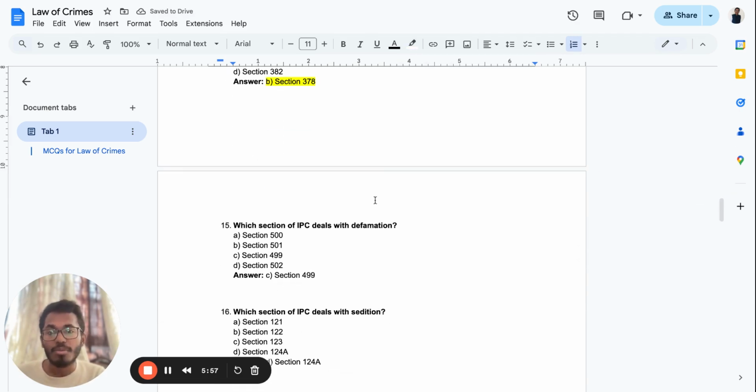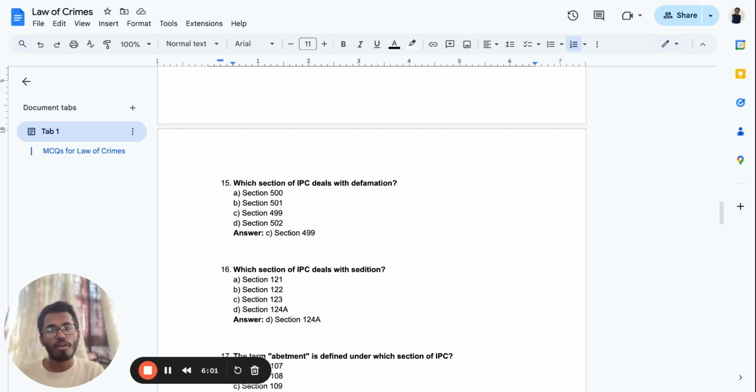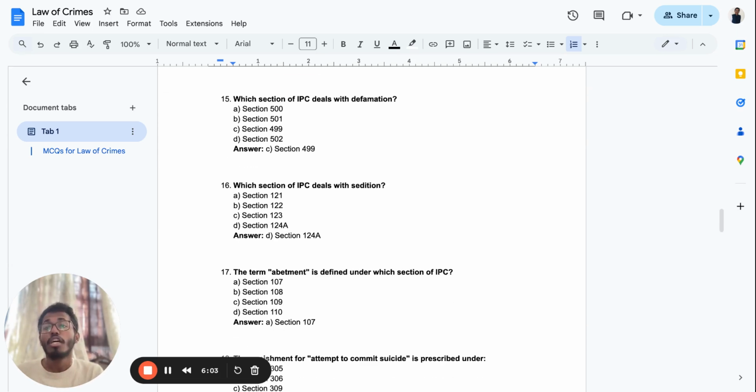Which section of IPC deals with defamation? Defamation is dealt with under section 499. 16th question. Which section of the IPC deals with sedition? It is section 124A. Now I'll tell you, in the BNS, I want this question from you.